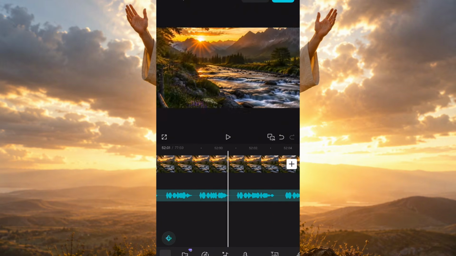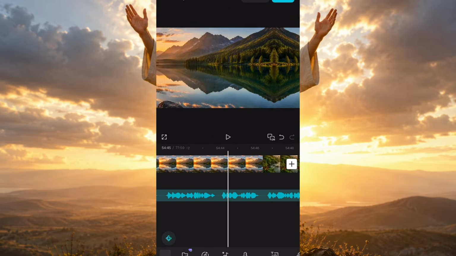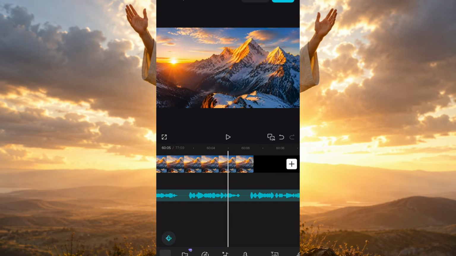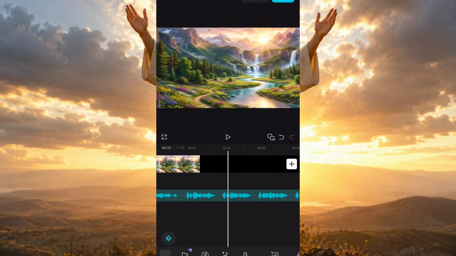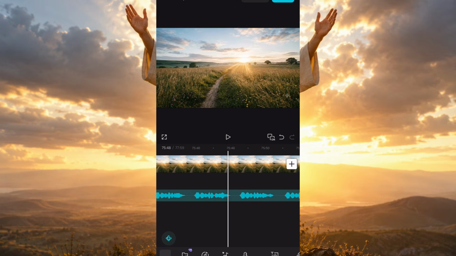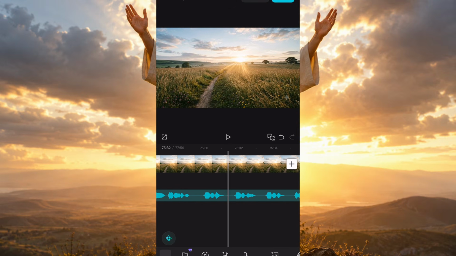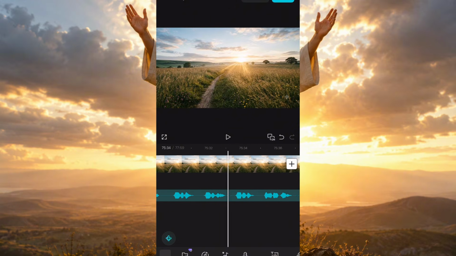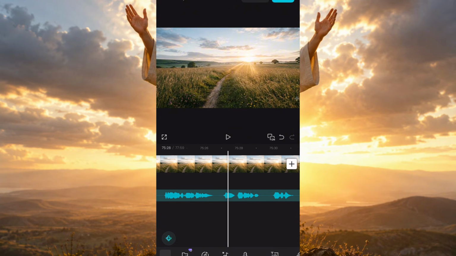So now this is it. All we just need to do is to add in our captions, which is the auto caption. You use your CapCut to add your auto caption, then the video is ready. Once you are done with that, you just click on export and your long form video, over an hour video, is ready. So this is it.